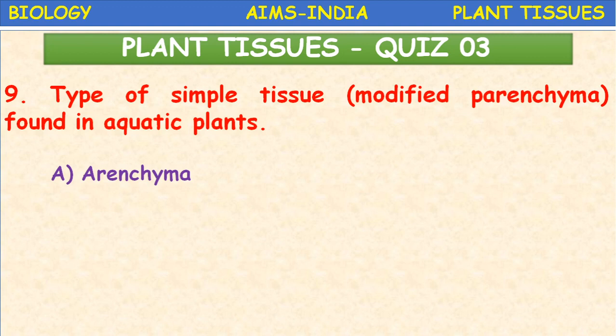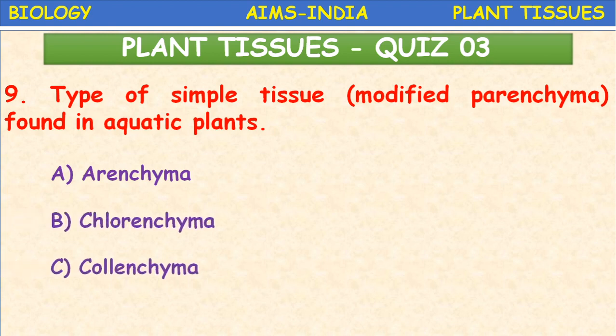The type of simple tissue, modified parenchyma, found in aquatic plants: aerenchyma, chlorenchyma, collenchyma, xylem and phloem. Here xylem and phloem are vascular tissue. And collenchyma, chlorenchyma, aerenchyma are ground tissues. So you have to choose from the first three options. Here, aquatic plants, which parenchyma tissue is present? Aquatic plants means water plants. So aerenchyma. Okay, which tissue? Aerenchyma tissue.